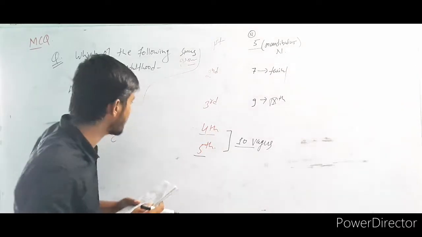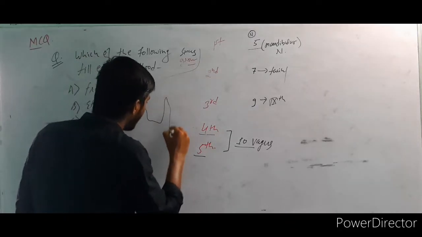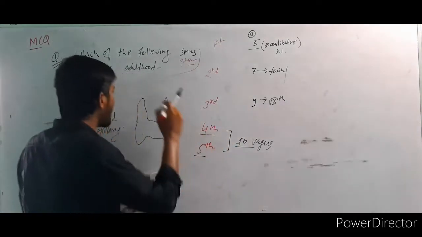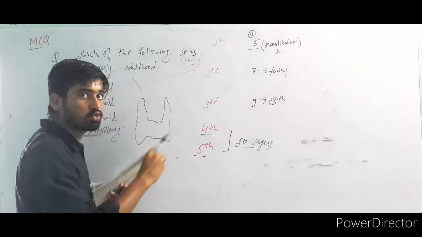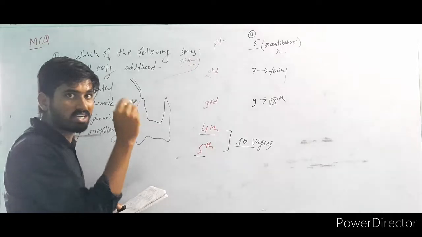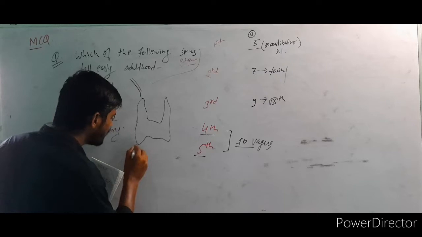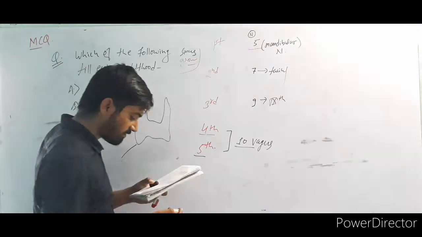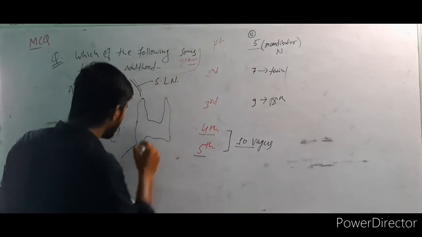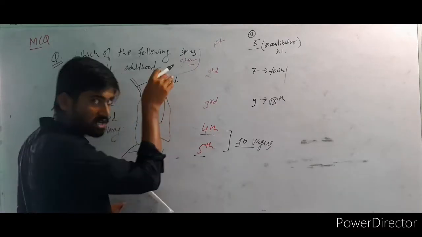Now, how do you have to remember? See here. Do you know the thyroid gland? This is the lobe of the thyroid gland, and here is the apex. From here, one artery is coming, called the superior thyroid artery. So here one nerve will come. What is that called? And here the inferior thyroid artery is coming from the thyrocervical trunk. There is also one nerve. This is called the superior laryngeal nerve, and this is called the recurrent laryngeal nerve. The superior laryngeal nerve is above.